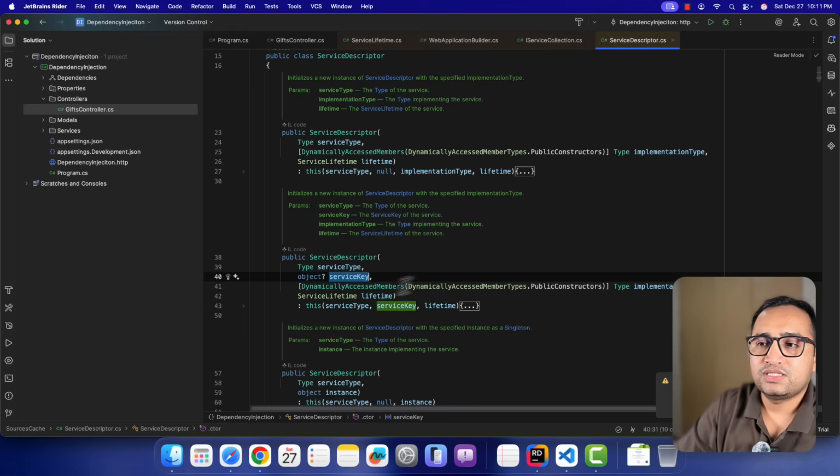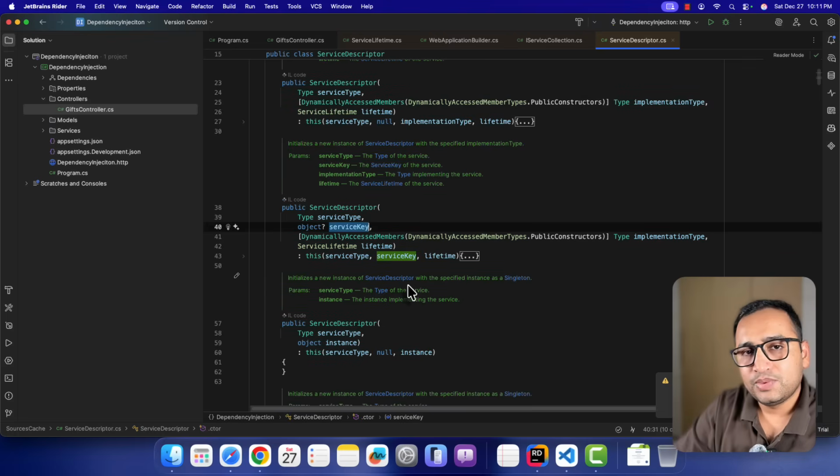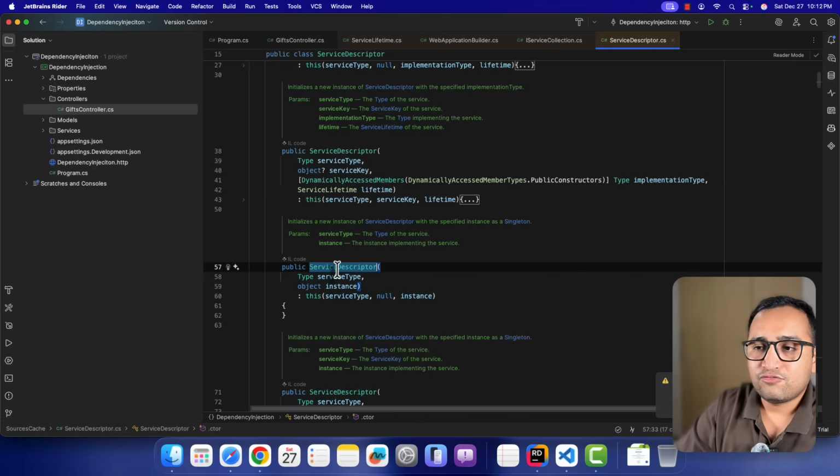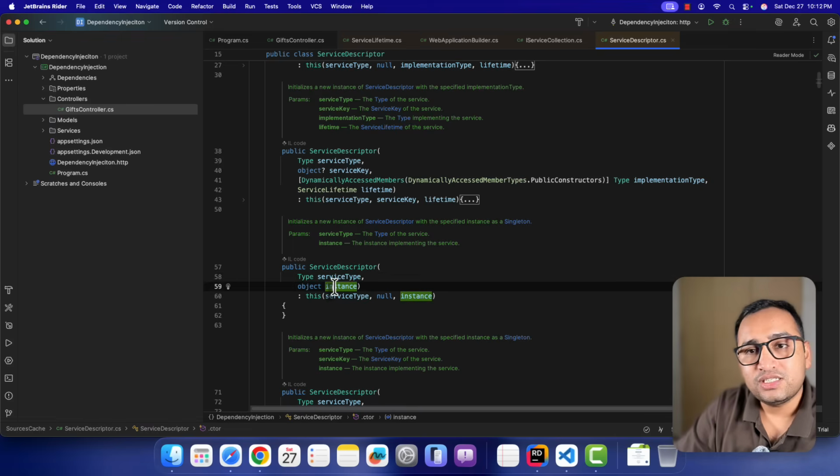We will talk about the key in dependency injection maybe in some next section. But for now, let's focus only on without this key. Here you can notice that we are having one more constructor, and here we are expecting only one parameter and only the instance. So how do we pass this service lifetime?